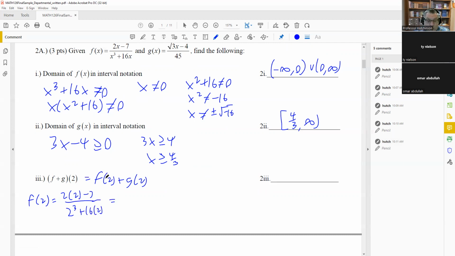And we'll just work this one out. That's going to be -3 on top, and at the bottom we have 8 plus 32, so we get a 40 down below for that one. Now let's do g of 2. Square root of 3 times 2 minus 4, all this over 45. 45 there. 6 minus 4 is square root of 2 over 45. So we get -3 over 40 plus square root of 2 over 45.